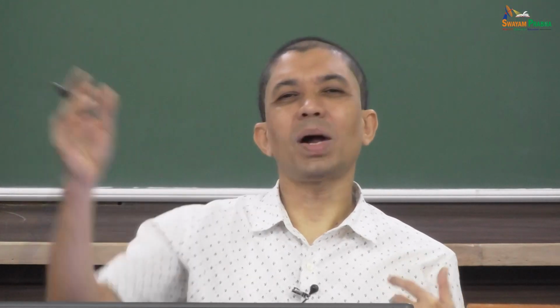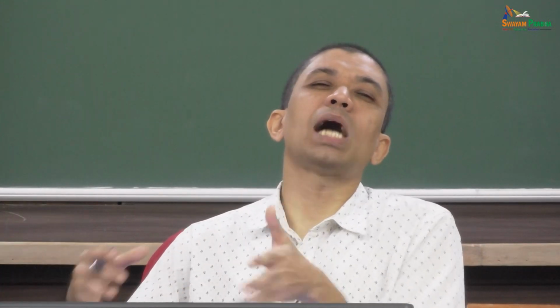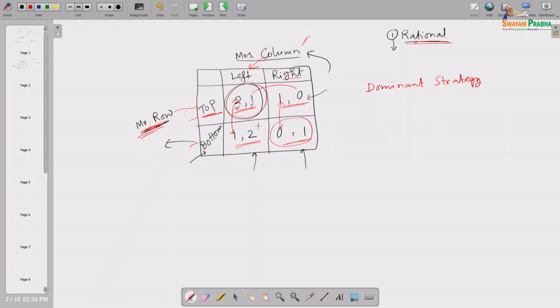So, the pairs of numbers we put here, Mr. Row is saying that yes, the payoff I will get is uncertain, and depends on what the other party is going to choose. But irrespective of the other party's choice, it is always better for me to choose top. If I choose top, I will get more than by choosing bottom, which is the other alternative available to me. Exactly the same way, look at here Mrs. Column. Mrs. Column will compare these two numbers and these two numbers, this green color.